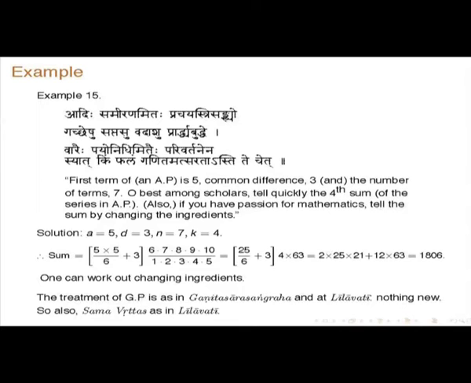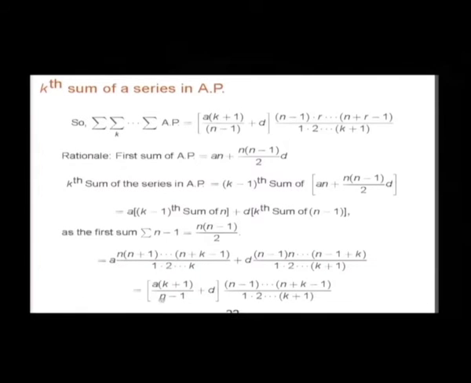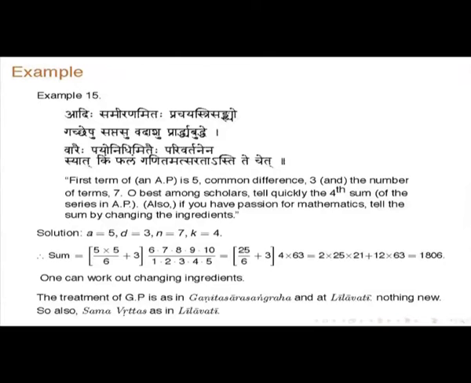So, a is 5, d is 3, the common difference, n is 7, k is 4. So, if you plug in these numbers here, you get the result, 1806. One can work out changing the ingredients. What he is saying is make it 6 and other such changes.